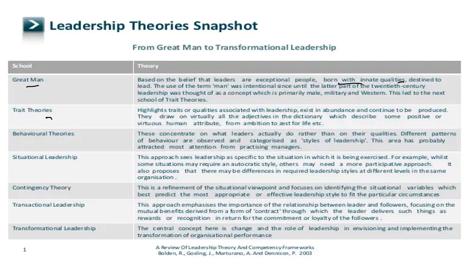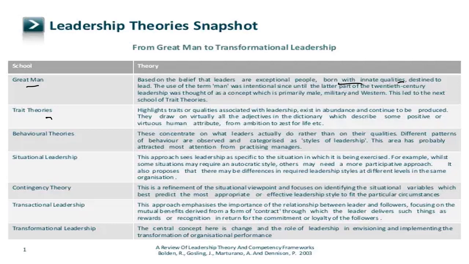When coming to the trait theory, there is a certain set of traits that will make a leader effective. Then the behavioral theory states that there is a specific set of behaviors that will make a leader effective. Under behavioral theory, we discuss the Ohio studies, then Michigan studies, then managerial grid, etc. Now coming to situational leadership, there are certain situational factors that will make a leader effective.